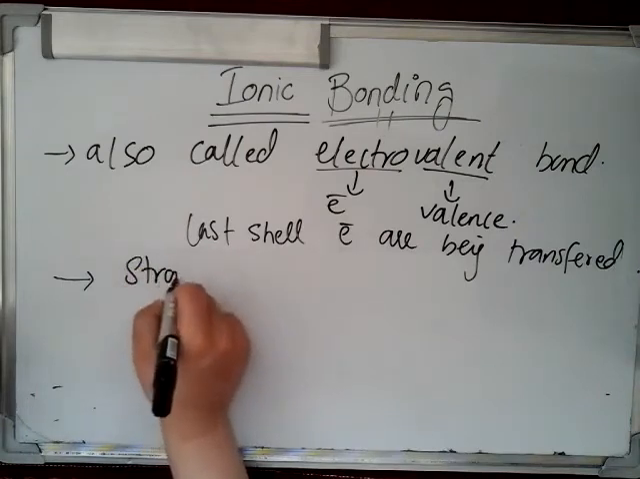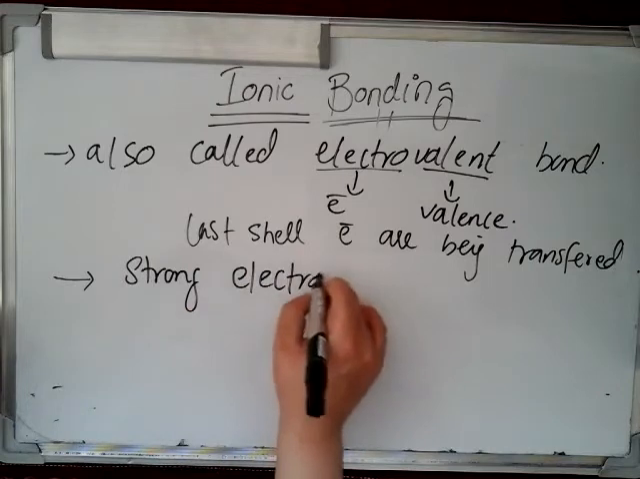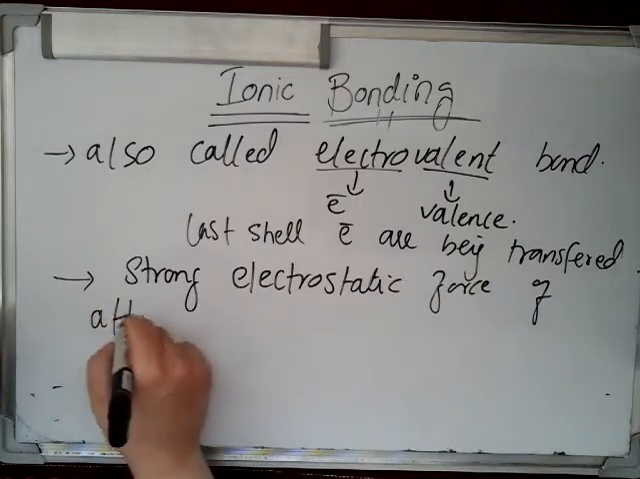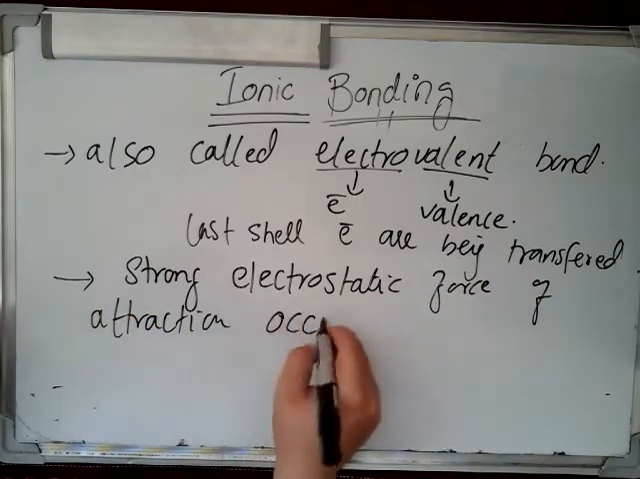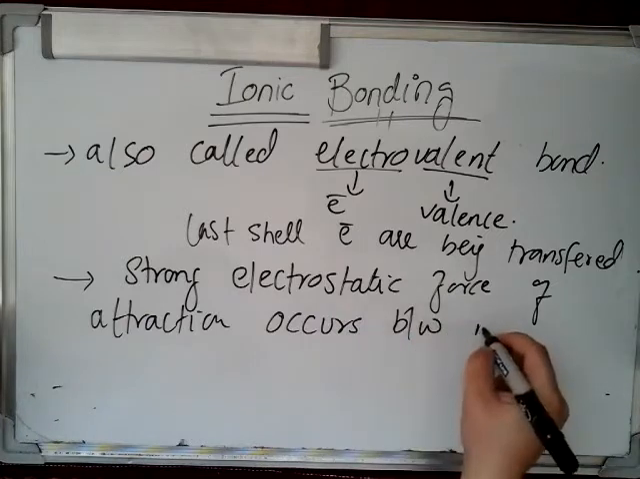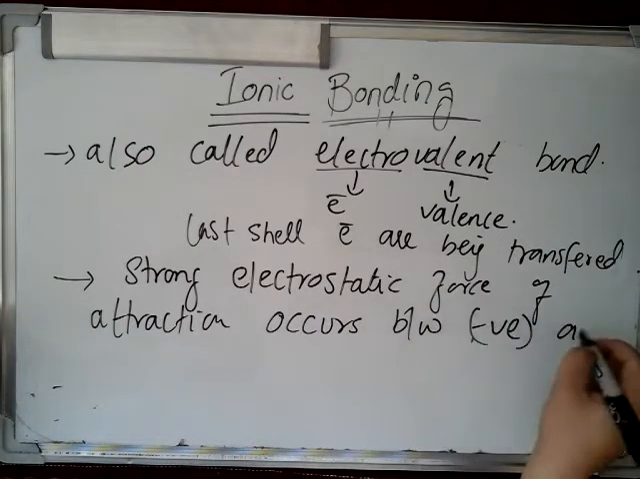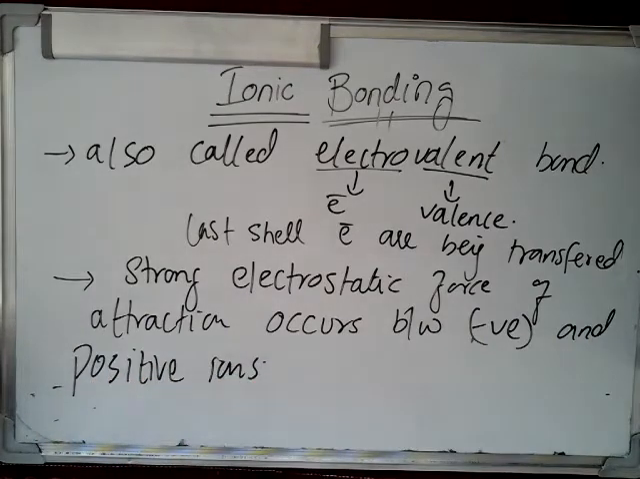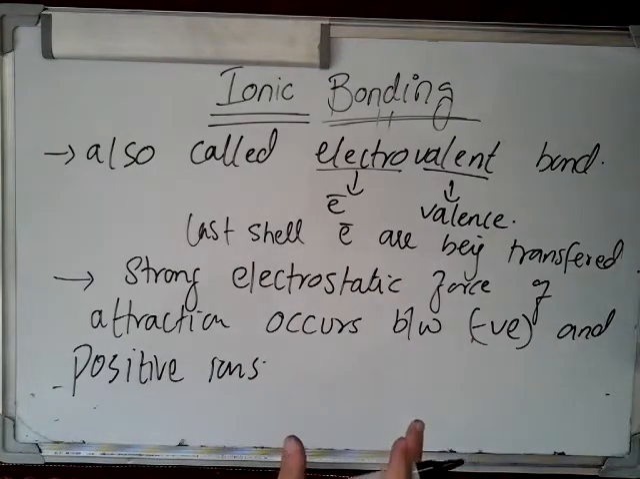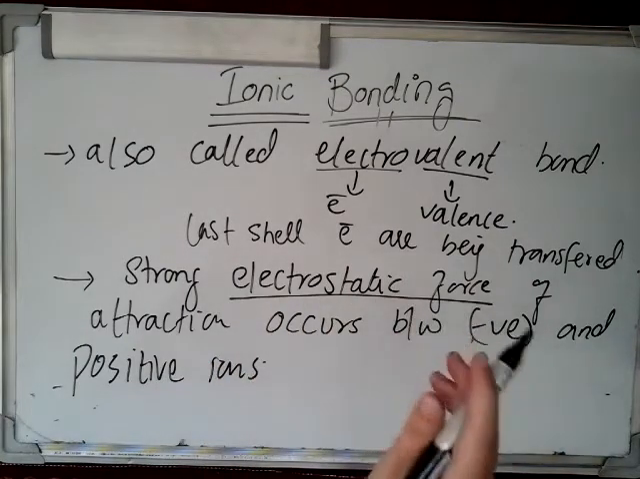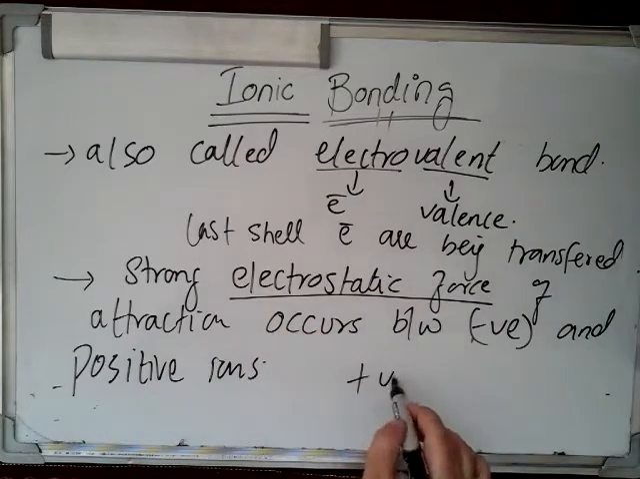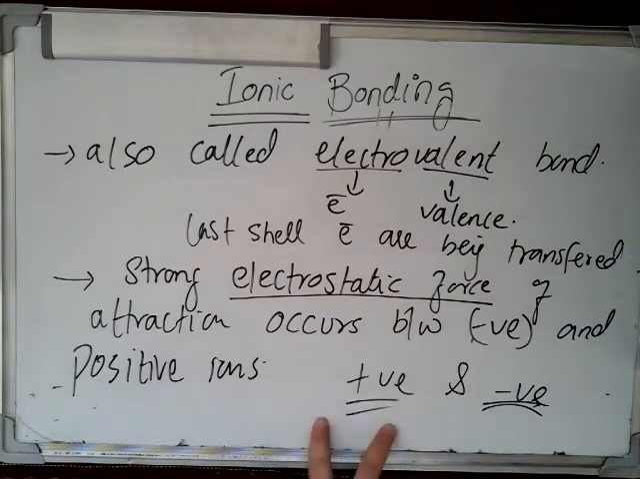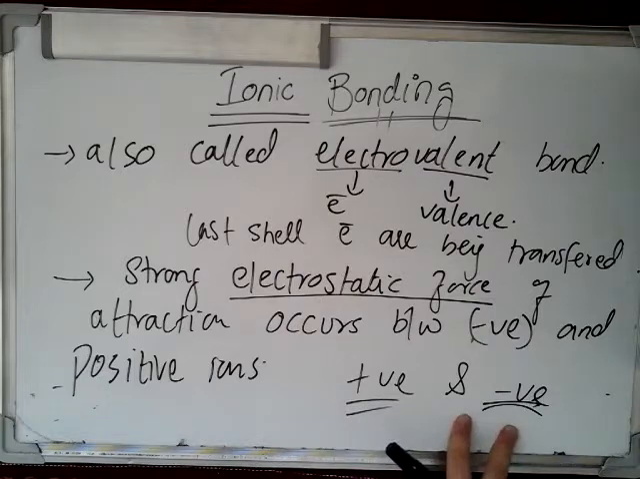And due to this electron transfer, what happens? A strong electrostatic force of attraction occurs between negative and positive ions. Okay, is that clear? Electrostatic force of attraction is the force of attraction which is present between positive ions and negative ions, between positive charge and negative charge.